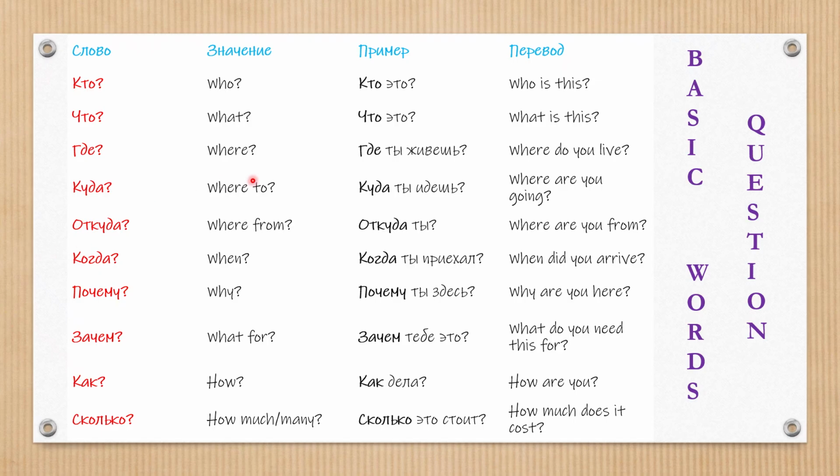So let's have some examples here. Who is this? Кто это? What is this? Что это? Where do you live? Где ты живешь? Where are you going? Куда ты идешь? Where are you from? Откуда ты? When did you arrive? Когда ты приехал? Why are you here? Почему ты здесь?